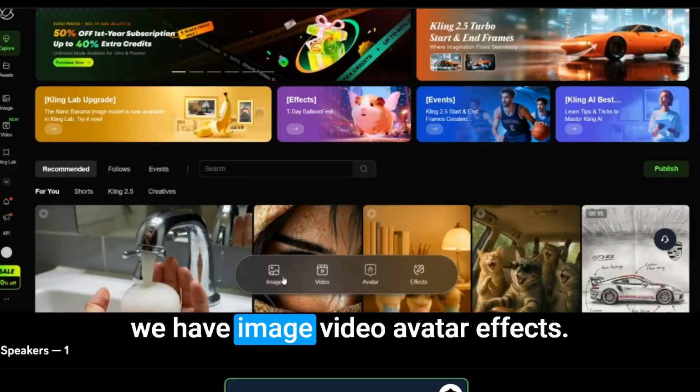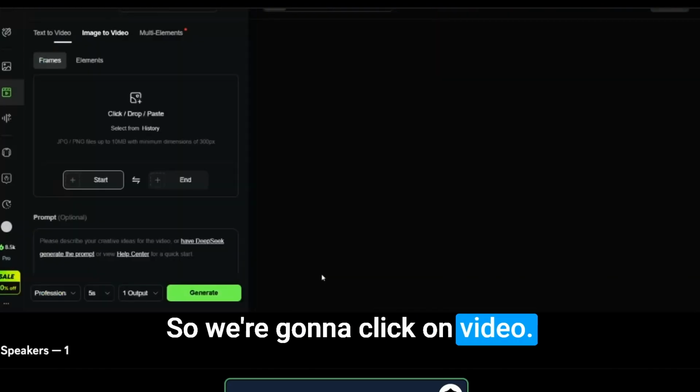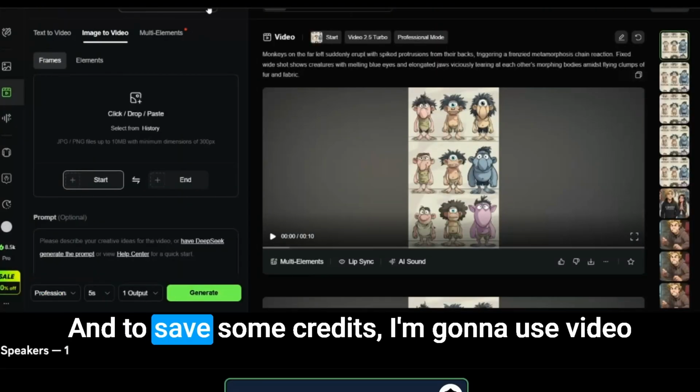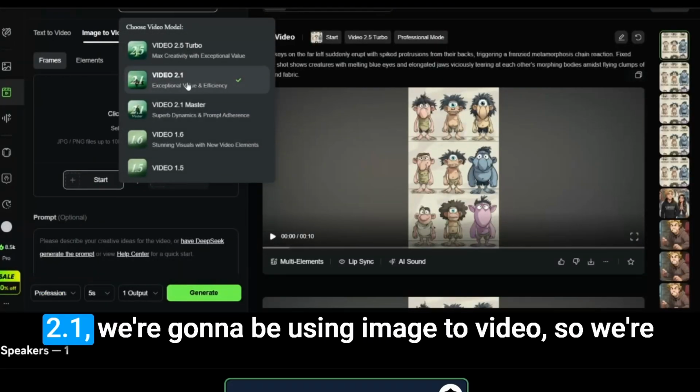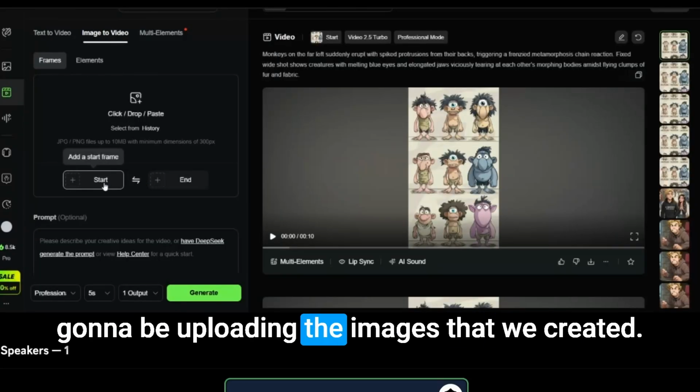We have image, video, avatar, effects. So we're going to click on video. And to save some credits, I'm going to use video 2.1. We're going to be using image to video. So we're going to be uploading the images that we created.